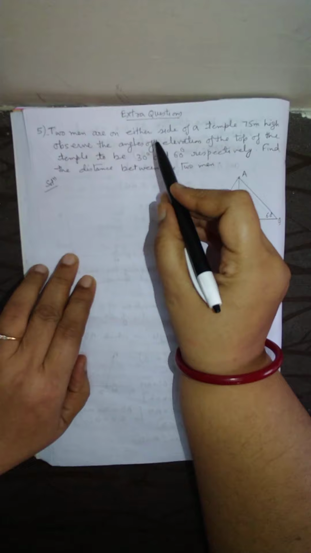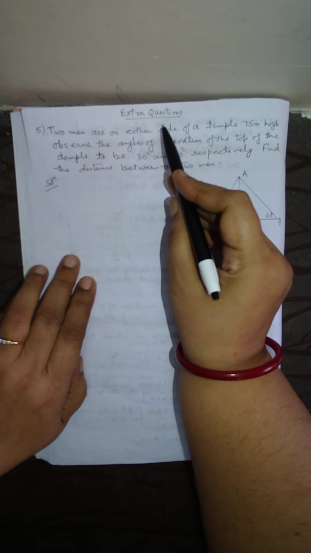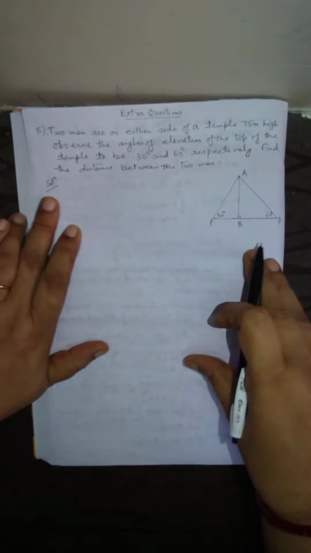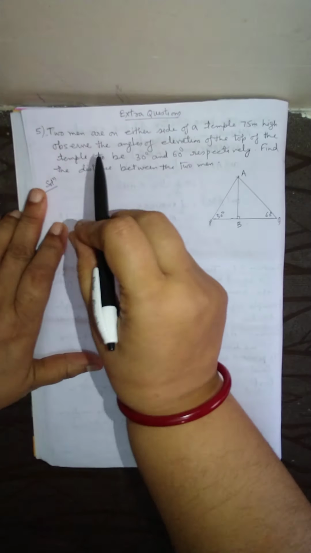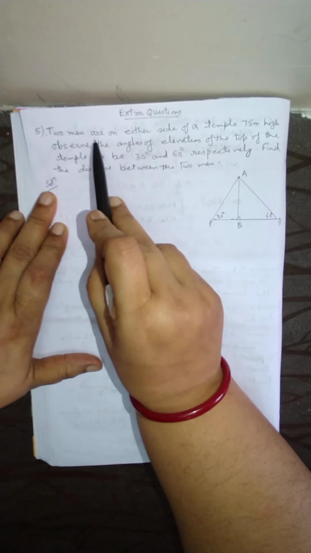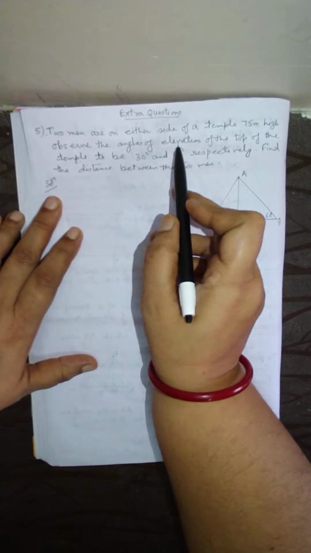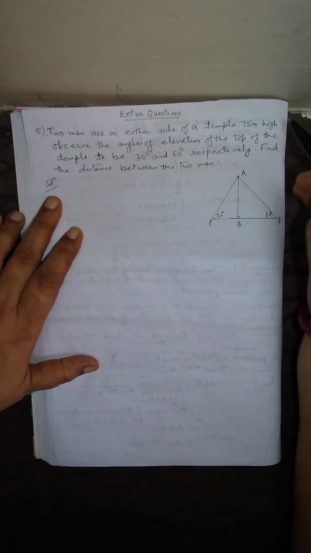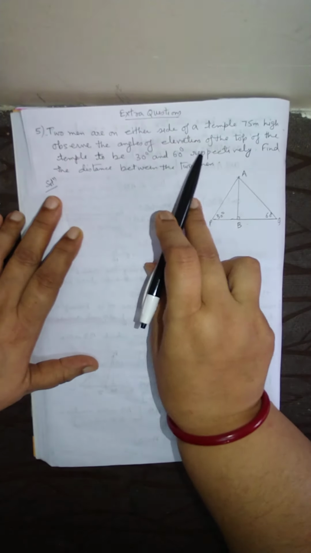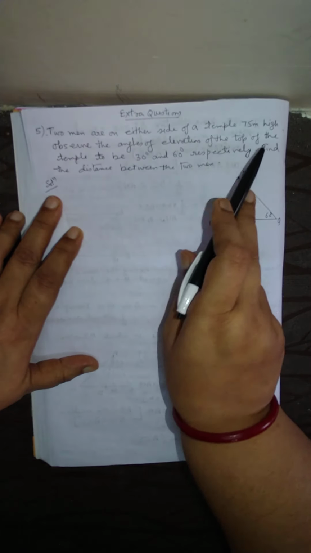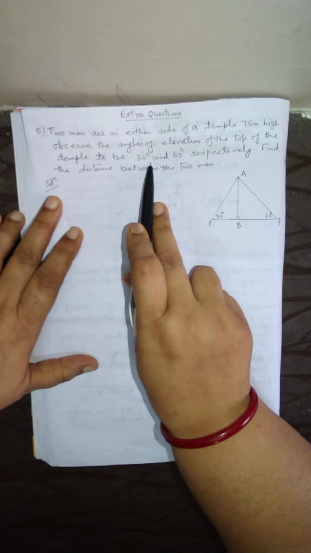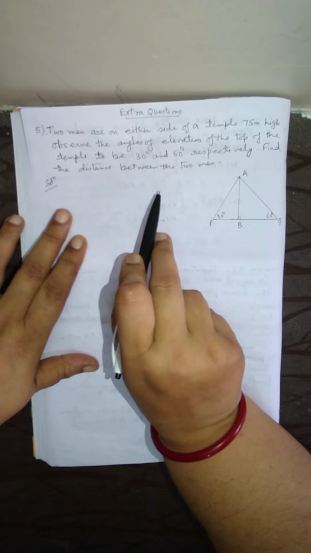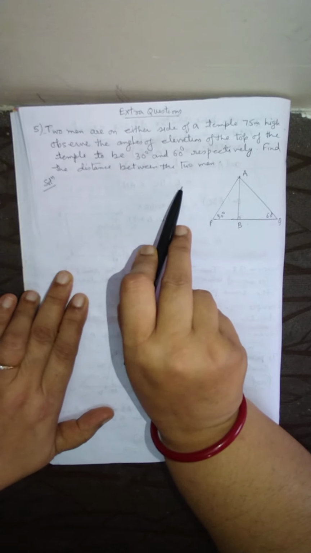Students, today I'll explain extra questions of height and distance. This is your question number 5 of this extra question. Two men are on either side of the temple, 75 meter high. They observe the angle of elevation of the top of the temple to be 30 degree and 60 degree respectively. Find the distance between the two men.